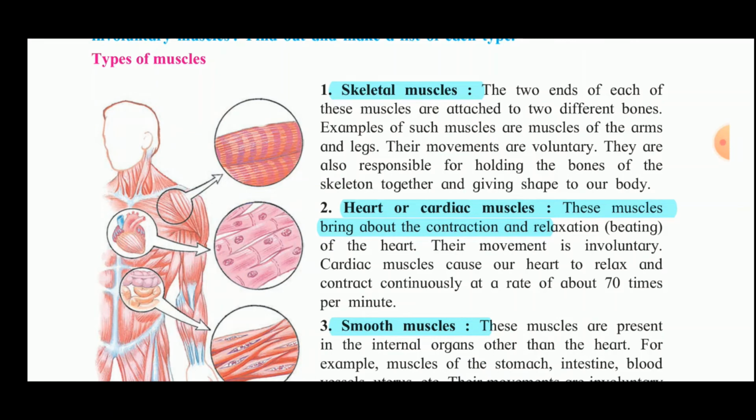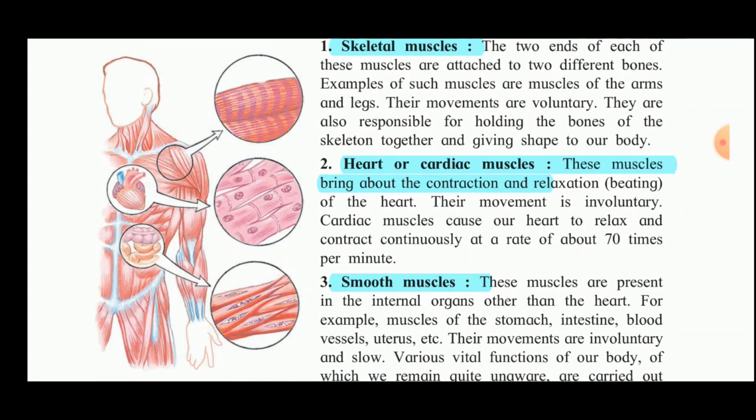In skeletal muscles, the two ends of each of these muscles are attached to two different bones. Examples of such muscles are muscles of the arms and legs. Their movements are voluntary. They are also responsible for holding the bones of the skeleton together and giving shape to our body.